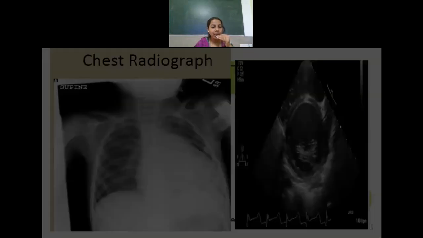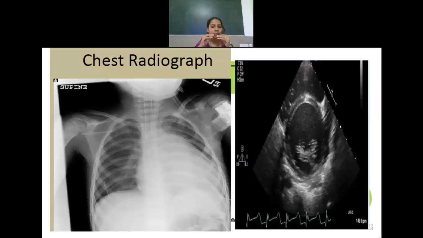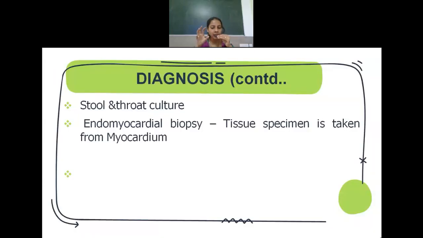And along with that, we have seen that the most common standard procedure that is done for myocarditis is endomyocardial biopsy. Now, biopsy means you're taking a small specimen or a tissue. Here, you're taking it from the myocardium. Commonly, endomyocardial biopsy is done in order to see for any rejection, like after a graft. Sometimes there are chances of rejection of the donor tissue. That time usually we go for endomyocardial biopsy.